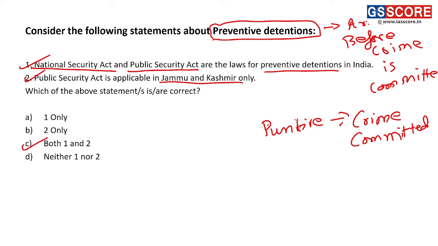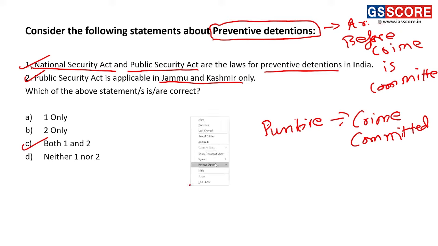What we'll now do is get into some details of the National Security Act and Public Security Act. Why? Because it will help you in gaining an understanding of these two acts, and in turn it will help you if a question arises from them. We are considering these questions from the point of view of current affairs, and over time UPSC has started asking indirect current affairs. That is, if the National Security Act is in the news, they will ask you something related to it. That is why we have picked these questions and these areas of discussion.